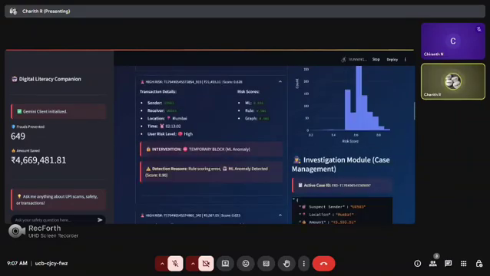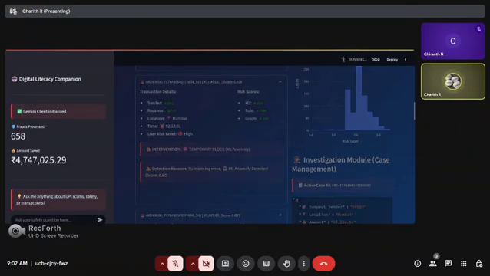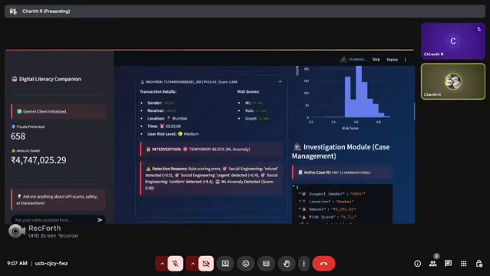And even geolocation irregularities. Like 5 minutes ago, they would have made a transaction in Chennai, but after 10 minutes, the next transaction would be in Bangalore. That's quite impossible, right? So even that is going to be predicted by our model, and it is going to be declared as fraud, or it is going to be flagged.